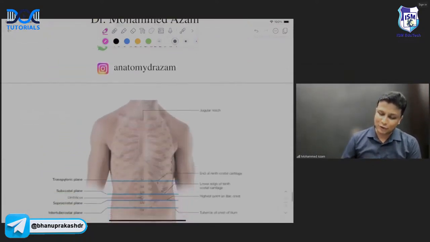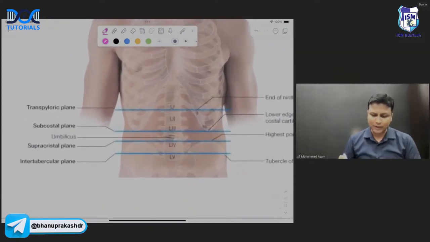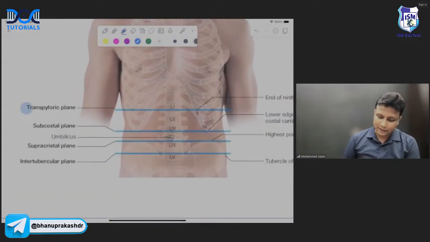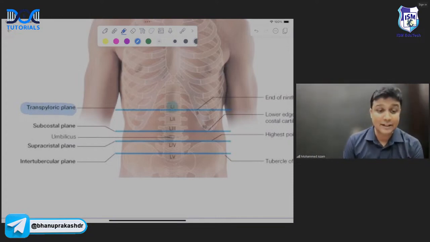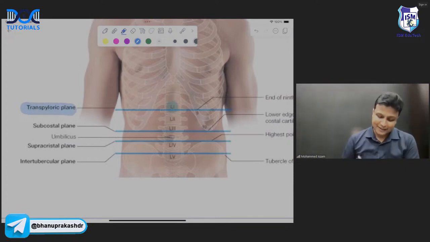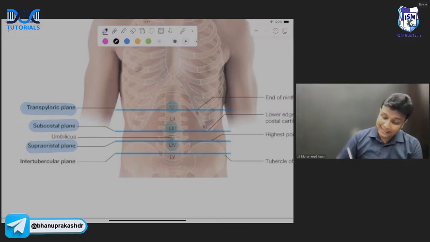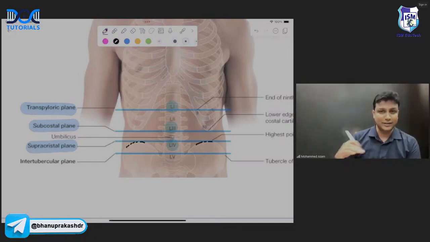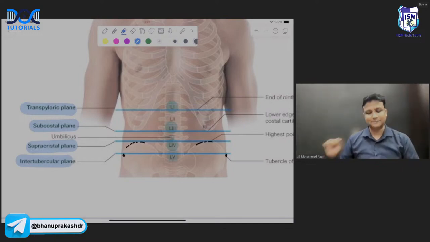In the abdomen topic, first of all, these planes are important. They're asking a lot of questions right now about the planes. Transpyloric plane will be at which level? L1. It is going through the pylorus part of the stomach, इसीलिए उसका नाम Transpyloric plane. Subcostal plane will be at the level of L3. And then supracristal plane will be at the level of L4 because it is touching the iliac crest, sir. Iliac crest, supracristal, L4. पूछा गया था आपके MC एग्जाम में. Intertubercular plane between the tubercles will be at the level of L5.